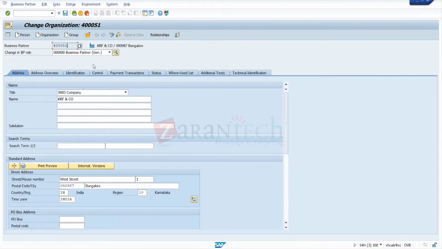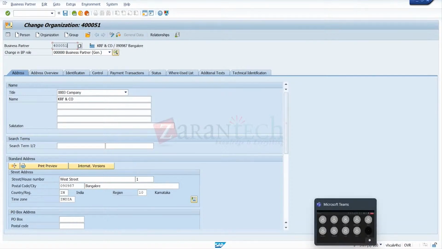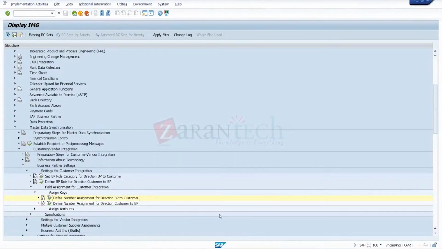We already have a number in the old non-SAP system, our old ECC system. So the BP number already exists, and we will create only the customer role here. We'll use only the customer role. I'll explain this part in detail later, with the data transfer from a non-SAP or SAP system to S4 HANA. I'll go through this later.